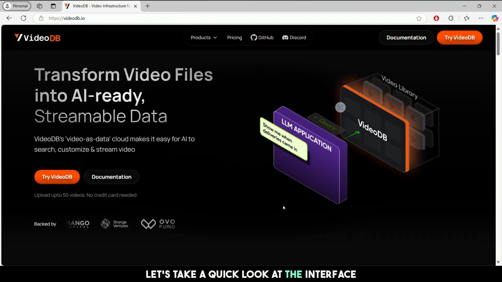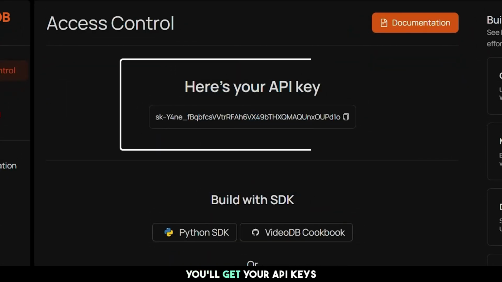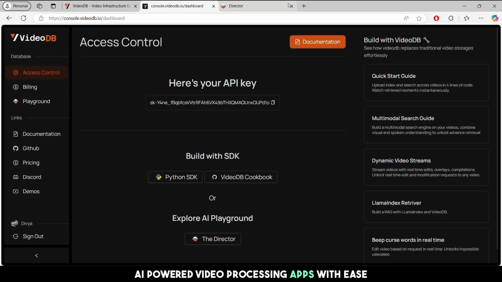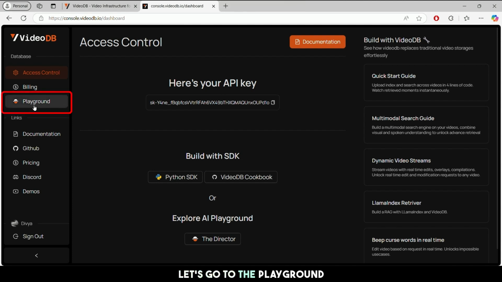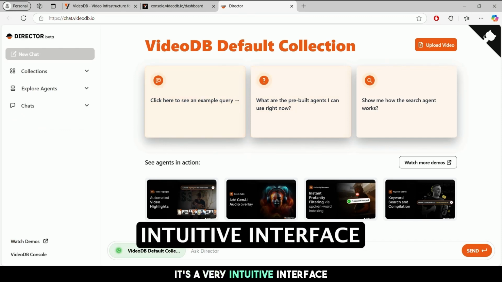Let's take a quick look at the interface, and then we'll explore what VideoDB is capable of. First, as soon as you log in, you'll get your API keys, which means you can build your AI-powered video processing apps with ease. Let's go to the playground, which is called the Director, where we can use this service from its UI. It's a very intuitive interface.